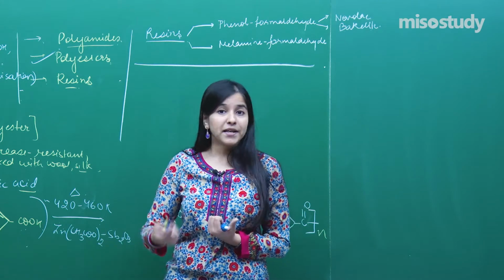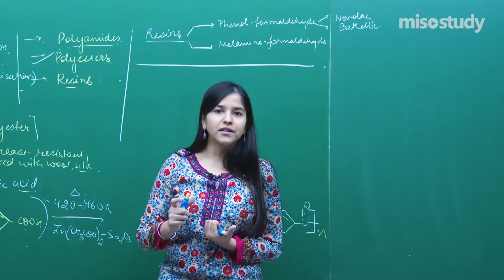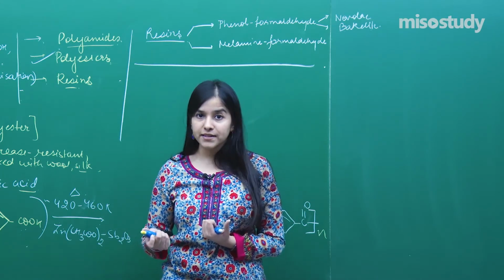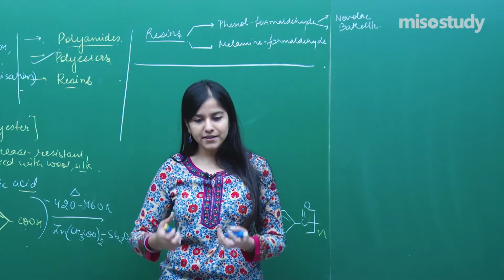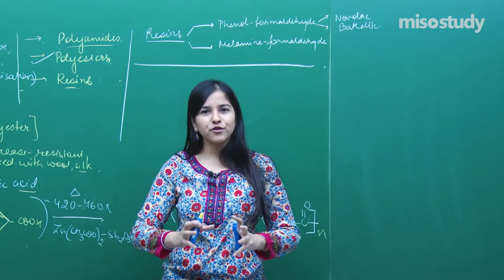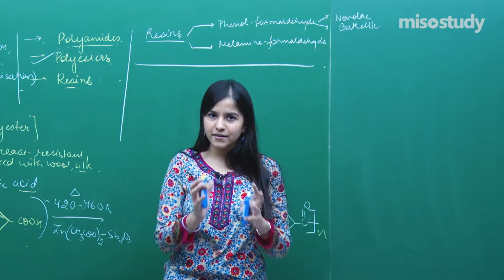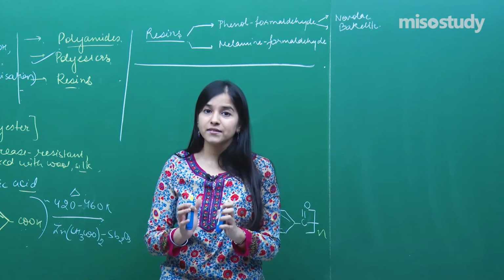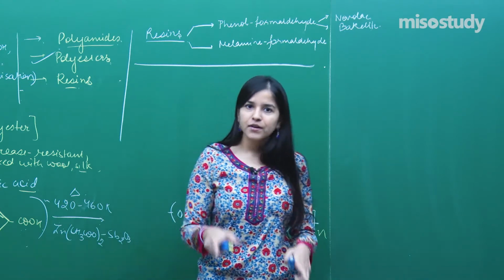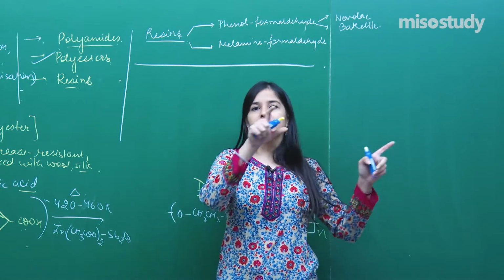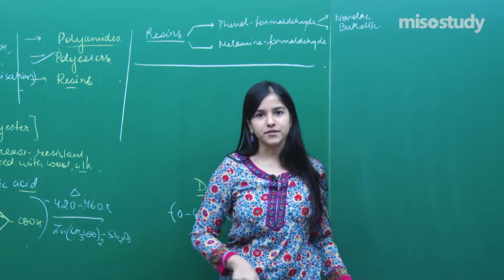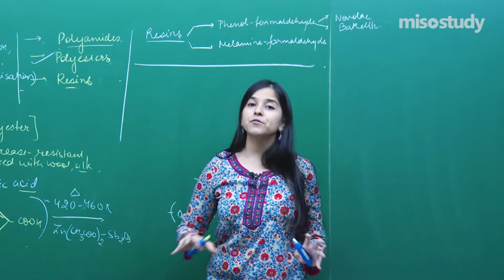Melamine, you must have heard about this in terms of crockery, right? Crockery substances with such a beautiful finish, again with very good strength, high tensile strength, high durability, will be melamine formaldehyde resin. So that is the purpose of formation.